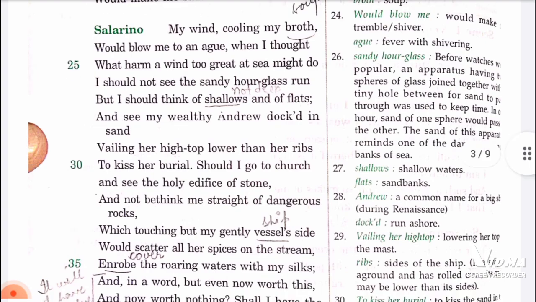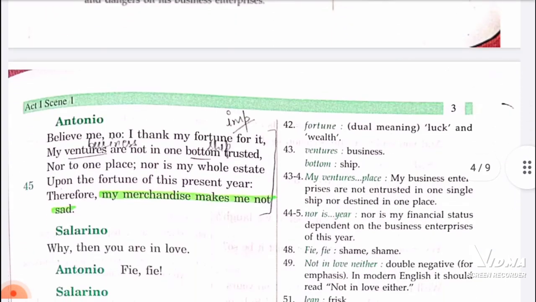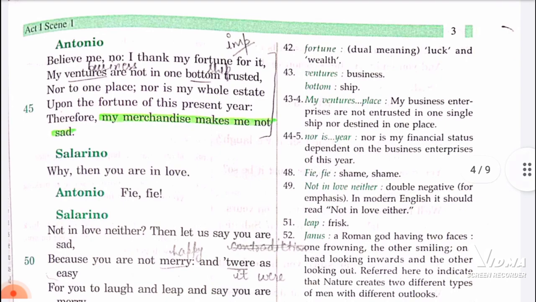Now comes the speech of Antonio. Believe me, no, I thank my fortune for it. My ventures are not in one bottom trusted, nor to one place, nor is my whole estate upon the fortune of this present year.